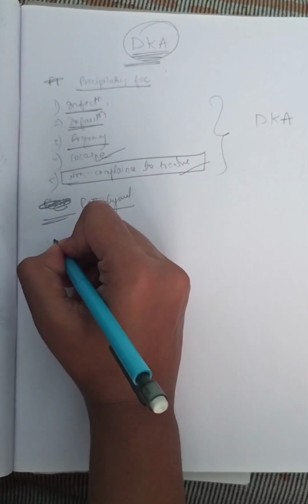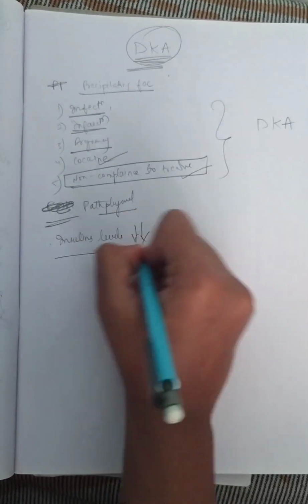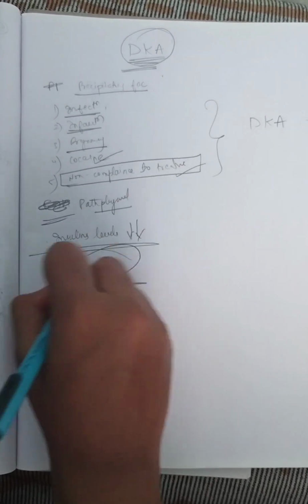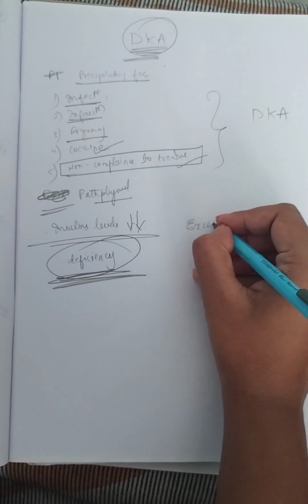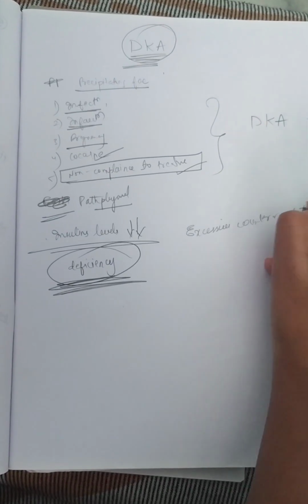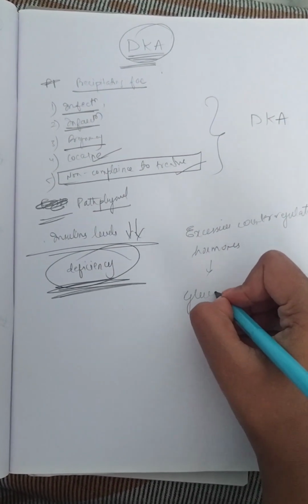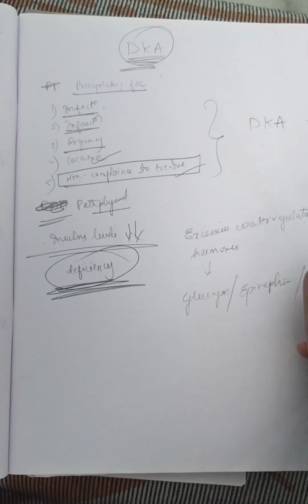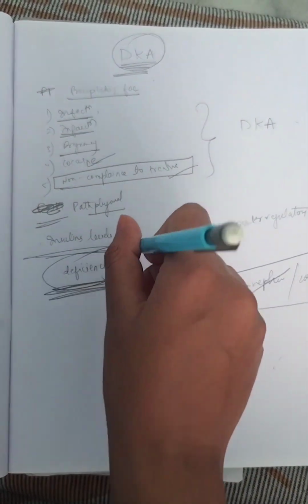DKA occurs when insulin levels are very low, that is, there is a deficiency. There is very low or complete deficiency of insulin, or there is an excess of counter-regulatory hormones, that is, glucagon, epinephrine or cortisol. These will be high and insulin levels are very low.